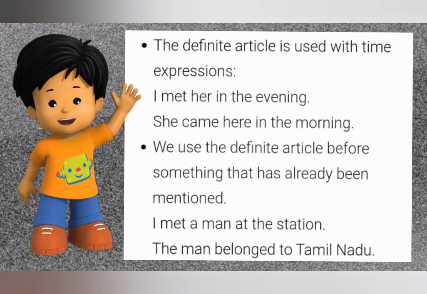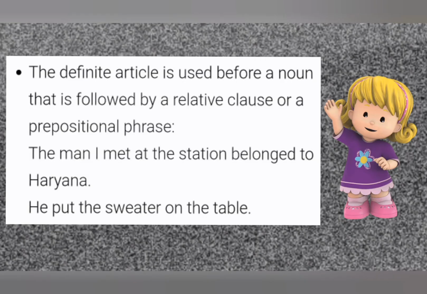The definite article is used with time expressions. I met her in the evening. She came here in the morning, like that. In time expressions we can use the. We use the definite article before something that has already been mentioned. I met a man at the station. The man belonged to Tamil Nadu. Man the first time, second time we are using the man. The definite article is used before a noun that is followed by a relative clause or a prepositional phrase. The man I met at the station belonged to Haryana.